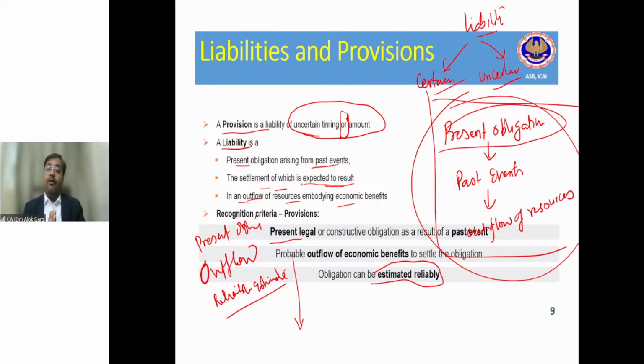My outflow will arise after 20 years, and the inflation rate is, let's say, 6 to 7%. So what should be the inflated cost after 20 years, right? It will come out at a future cost. Then you will discount this future cost to the present value. It will give you a provision which has to be recognized in the books of accounts, right?